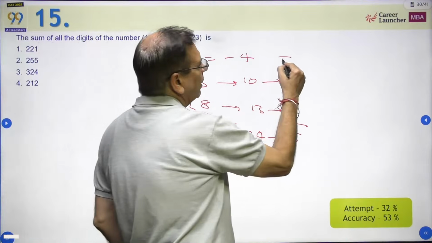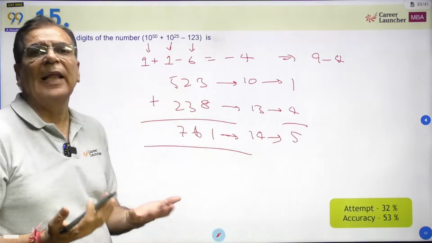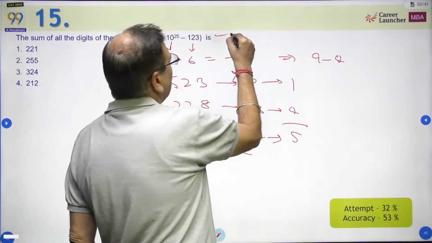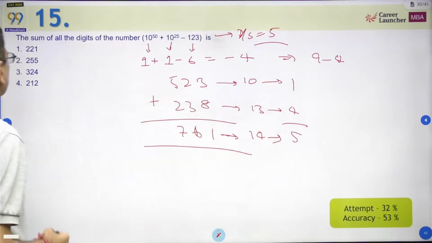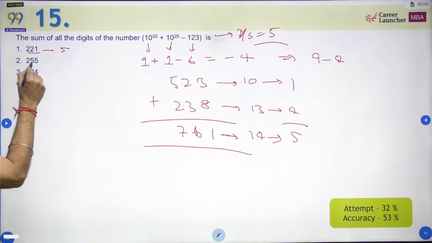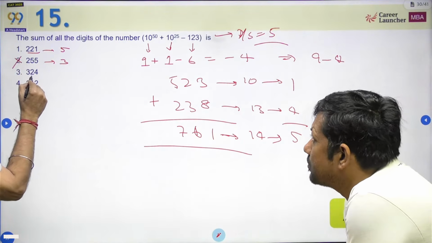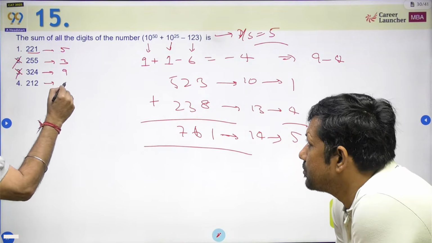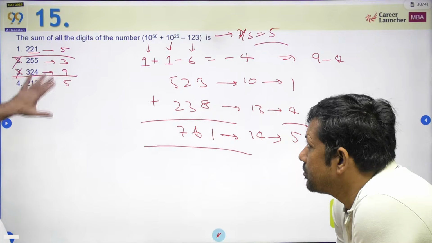This implies the digit sum of 9 minus 4. Okay, so when you get a negative digit sum, add 9 to it. So the digit sum effectively is 5. I can say the digit sum of this number has to be equal to 5. Look at the choices. 5 5 10 and 2 12, which is 3, wrong choice. 2 3 4 is going to be 9, wrong choice. 2 1 2 5. So we are stuck with 2 choices.